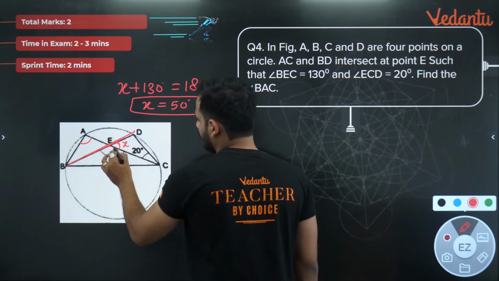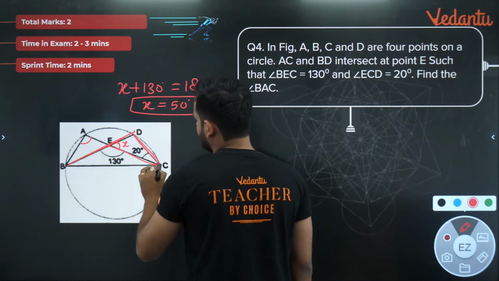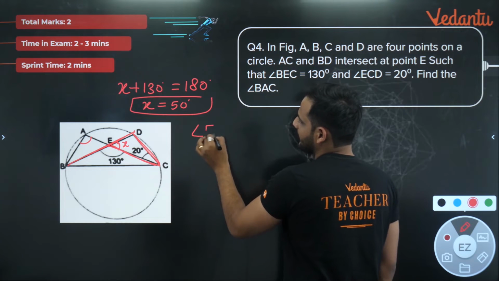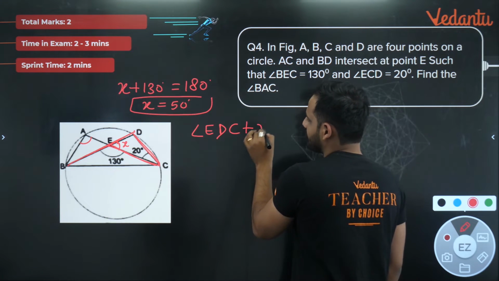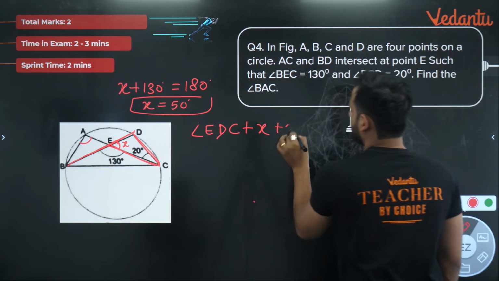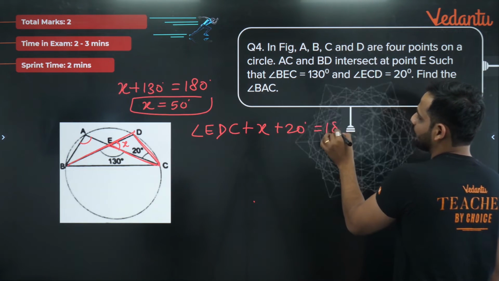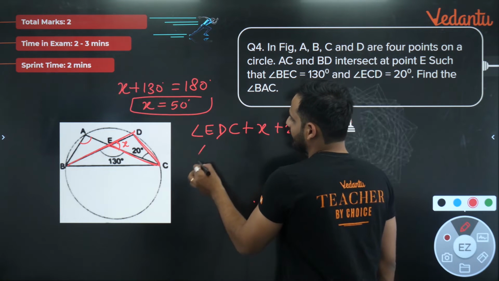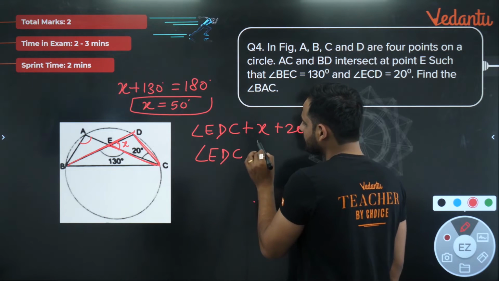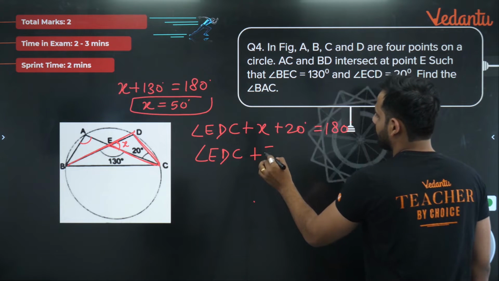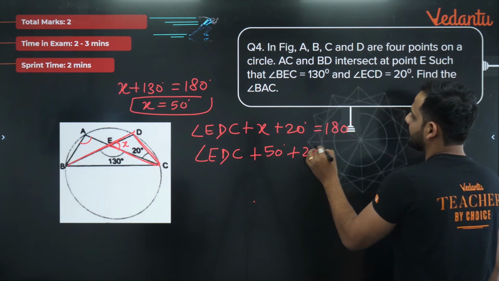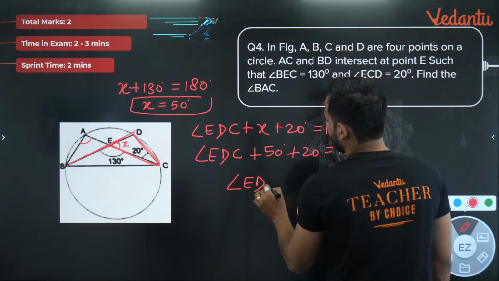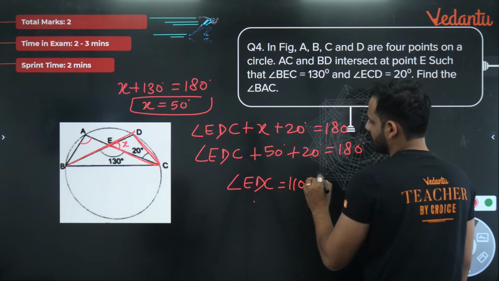Now focus on this triangle, EDC. Let's say this angle. So I can say angle EDC plus x, this angle, plus 20, the sum of three angles should be equal to 180 degree. So angle EDC plus 50, which we have already got, plus 20 is 180 degree. If you solve this, you will get angle EDC is equal to 110 degree.